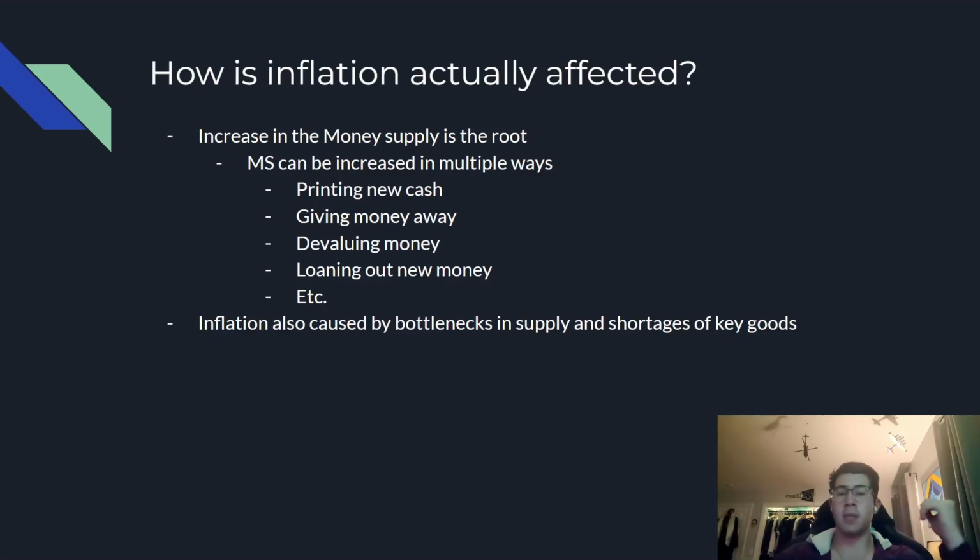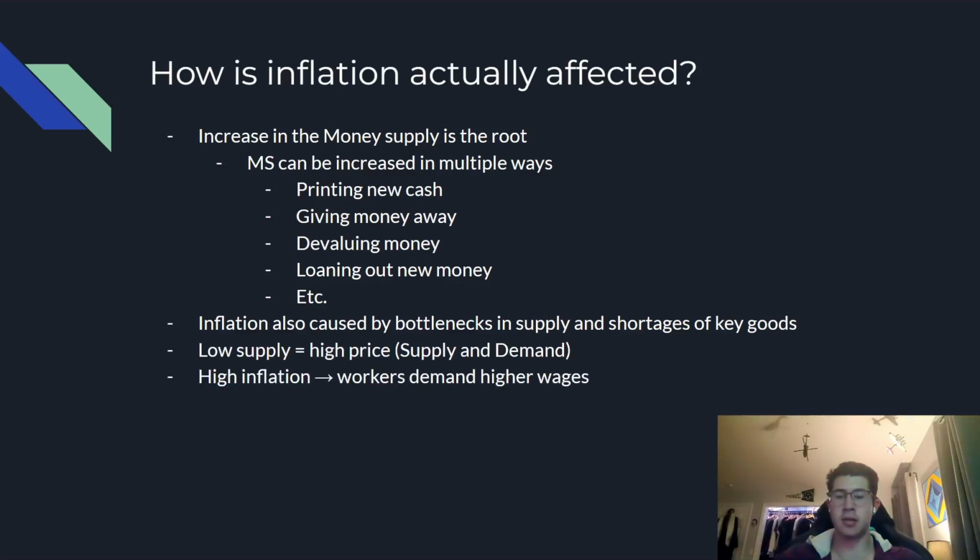Inflation can also be caused by bottlenecks in supply and shortages of key goods. So, like we just said, supply and demand. As there's a short supply, what happens when the supply is low? The price of the goods is going to go up, right? Because there's a low supply. Now, low supply, like we just said, equals a high price.